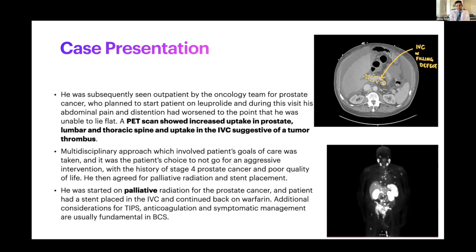So with that, our discussion went to Budd-Chiari syndrome, which we'll talk about more. It's an obstruction of the IVC. But at the end of the day, I think the family did want to just optimize this patient's comfort. He did have a stent placement just to bypass that obstruction and went on the palliative pathway, right? So let's now talk about our learning objectives here.